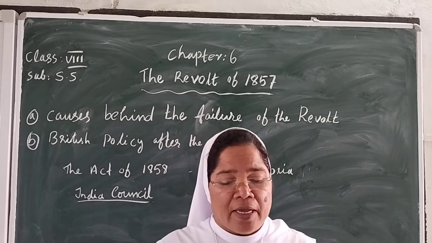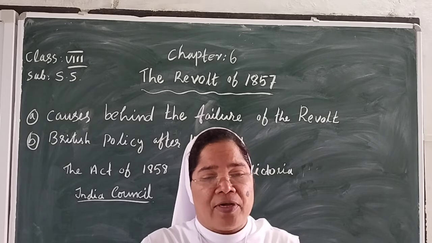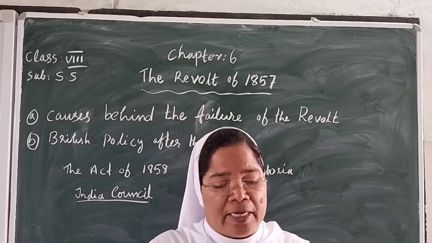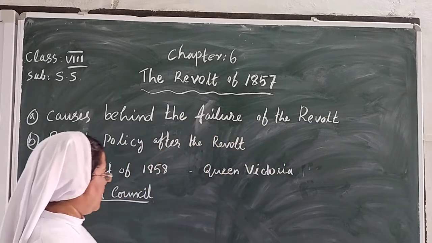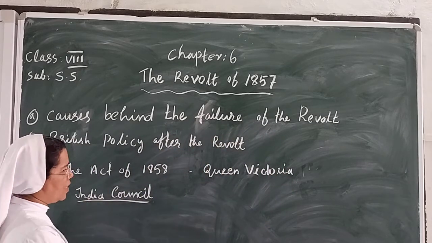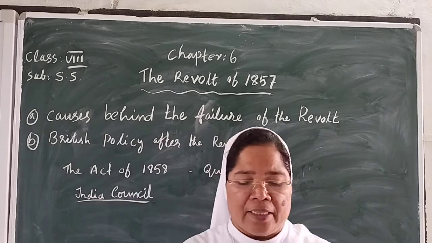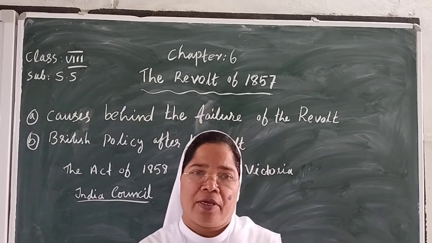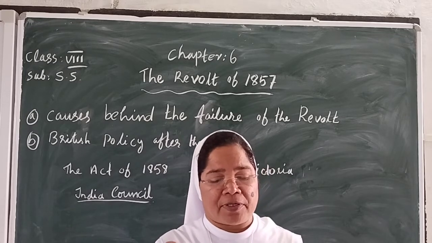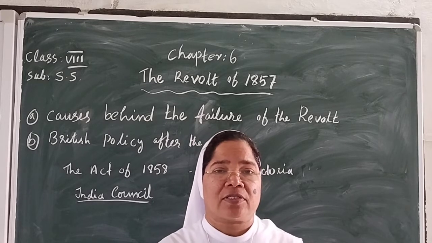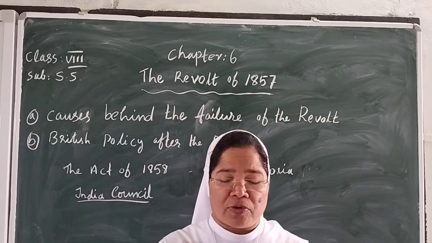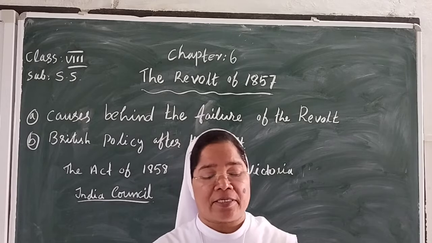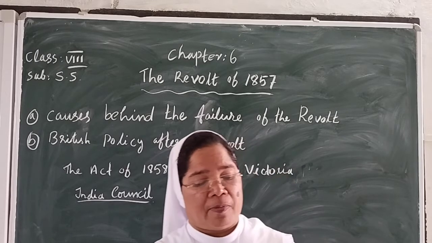So there was an advisory body called the India Council. The Secretary of State was responsible to the British Parliament. He was the main person responsible to the British Parliament.